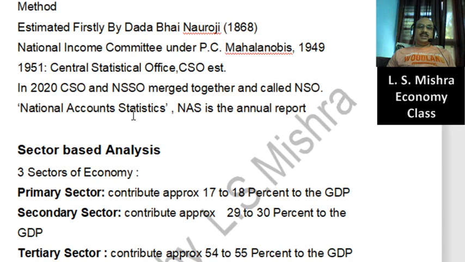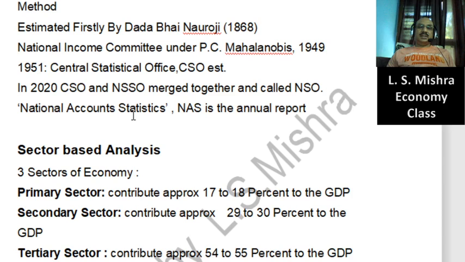CSO, in the very beginning, to estimate the national income, GDP and all the related parameters, divided the entire Indian economy broadly into three sectors: primary sector, secondary sector, and tertiary sector.